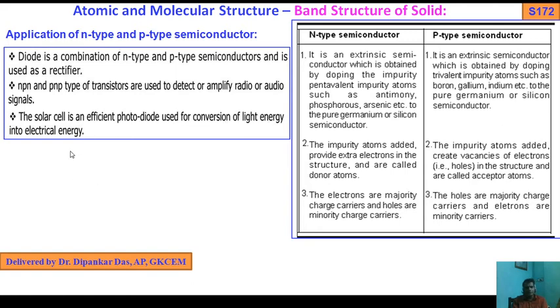So again I tell you the applications of n-type and p-type semiconductor. Diode is a combination of n-type and p-type semiconductors and used as a rectifier. NPN and PNP type of transistors are used to detect or amplify radio or audio signals, and solar cell is an efficient photodiode used for conversion of light energy into electrical energy.